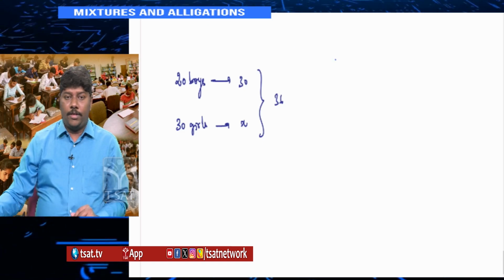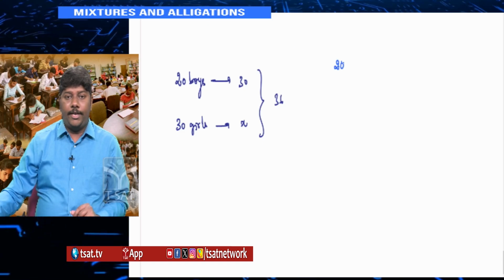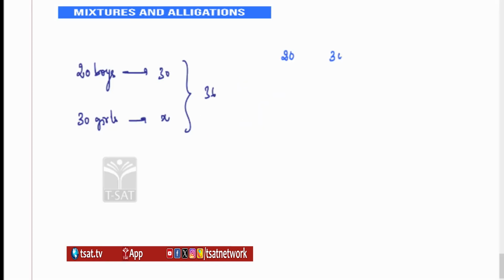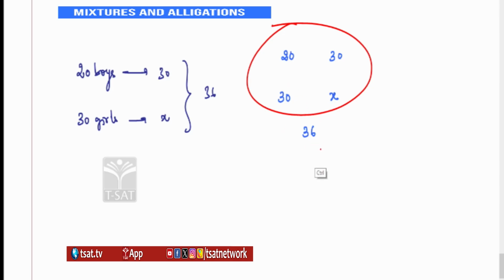So what do we do here? We'll use the formula N1 D1 = N2 D2, with 20 and 30. In the first case, the average of 20 boys is 30. This is x. Now the combined average is 36. What is missing? Here I can clearly say A2 is missing. I want the average of the second group. If A1 or A2 is missing, then you can always find it by using N1 D1 = N2 D2. If any of these four are missing, you can always use the formula N1 D1 = N2 D2. If capital A is missing, you can use (N1 A1 + N2 A2) / (N1 + N2).